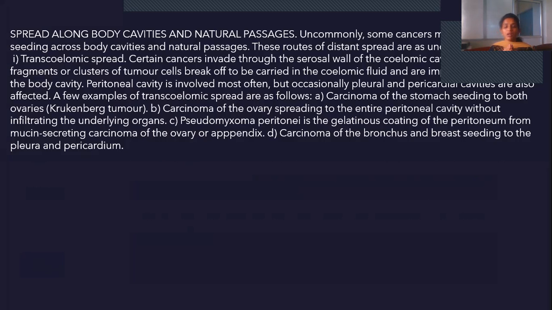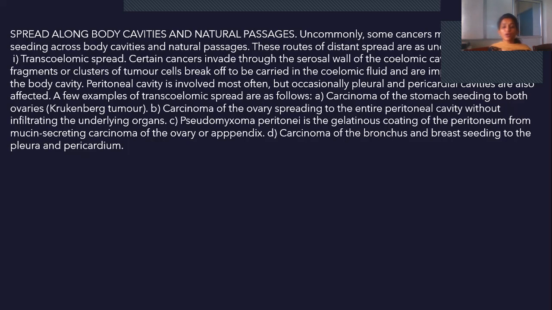From the stomach, if there is any cancer, it will spread. Seeding is nothing but spreading or sending its nodes to both ovaries. That we call a Krukenberg tumor. And carcinoma of the ovary spreading to the entire peritoneal cavity without infiltrating the underlying organs. And pseudomyxoma peritonei is a gelatinous coating of the peritoneum from mucin-secreting carcinoma of the ovary or appendix, which is one more example.